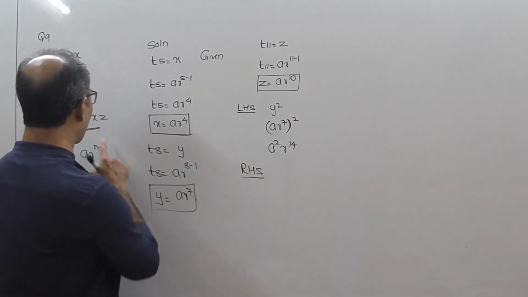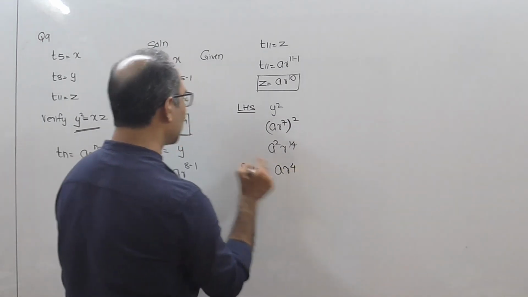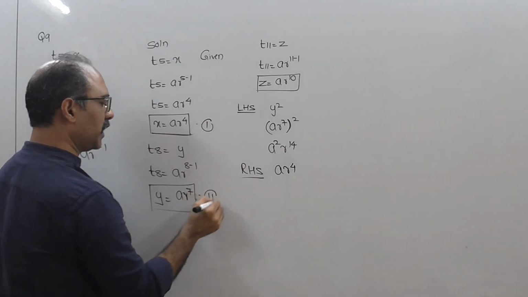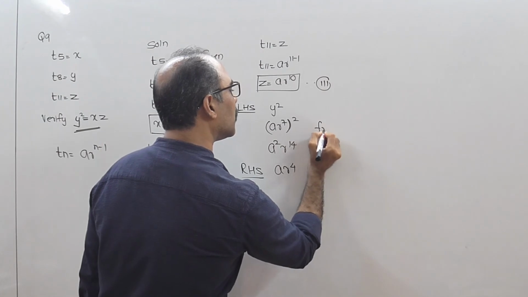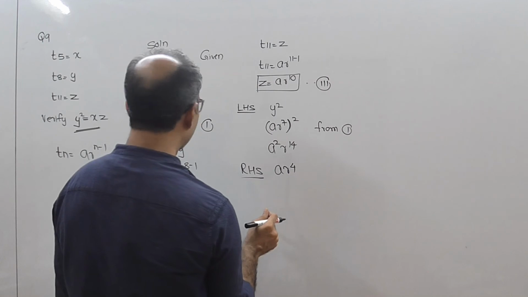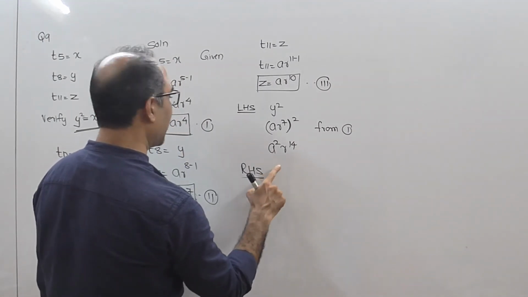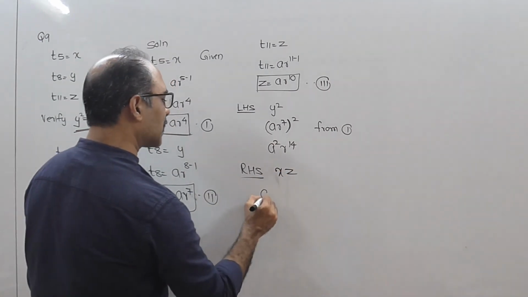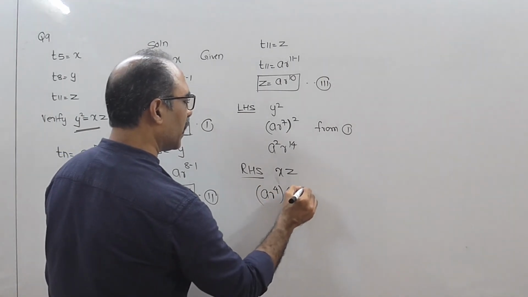Let's go for RHS. What is RHS? xz. What is the value of x? Okay, label this 1, this 2, this 3. What is x? x is a r raised to 4, z is a r raised to 10.